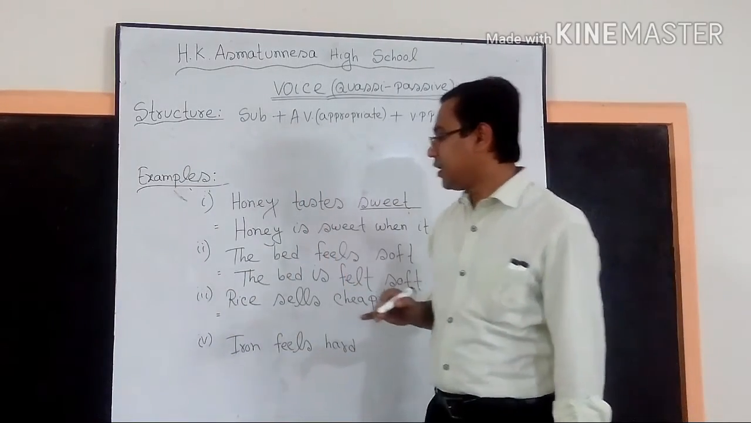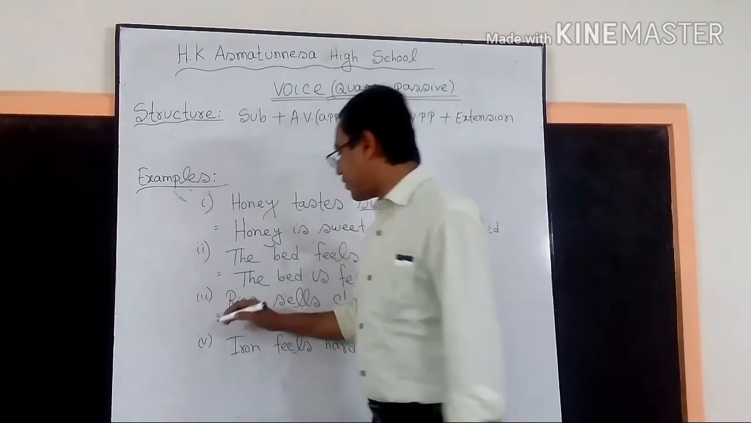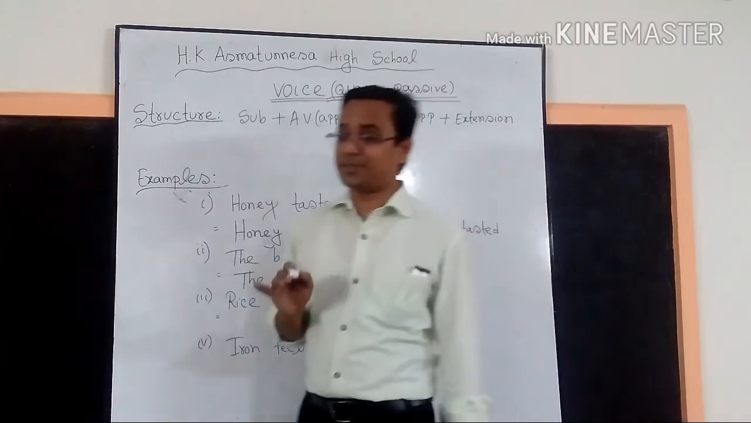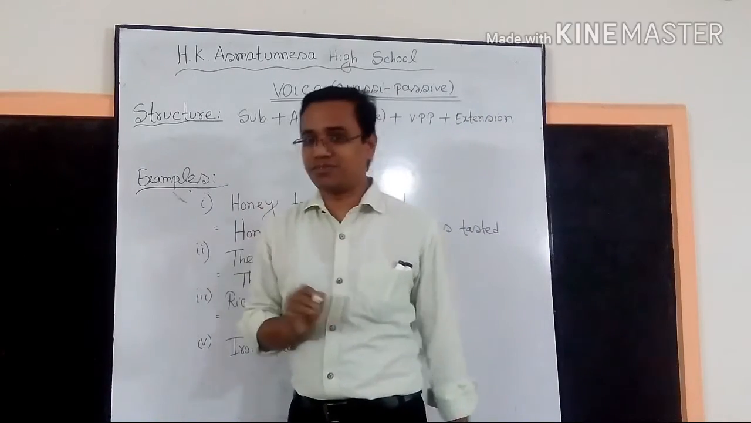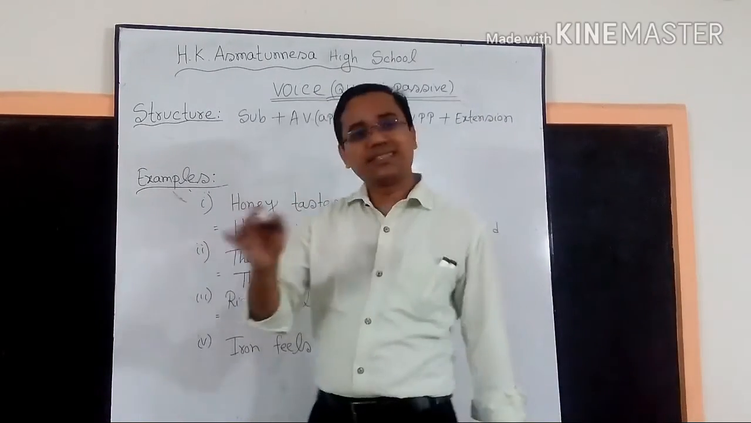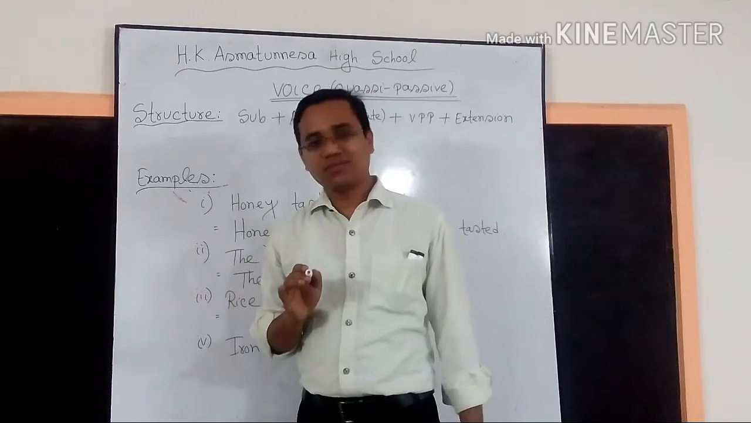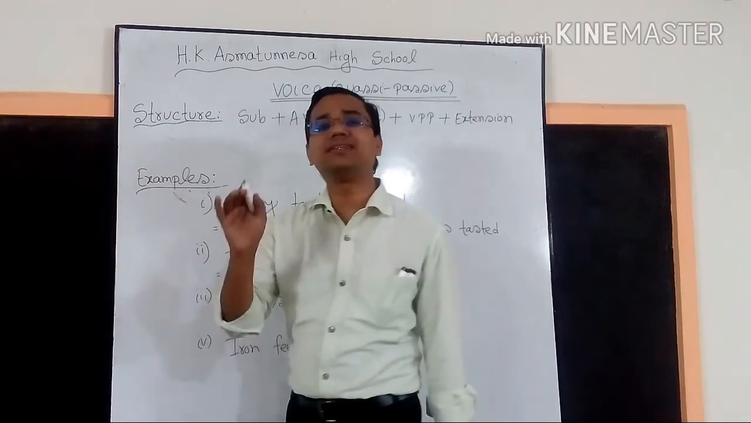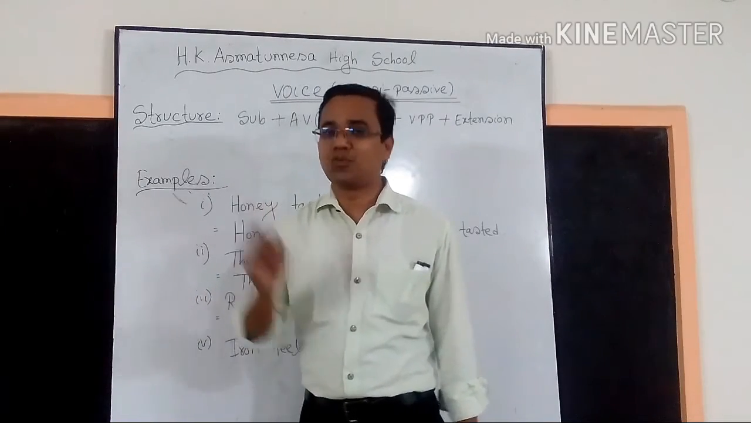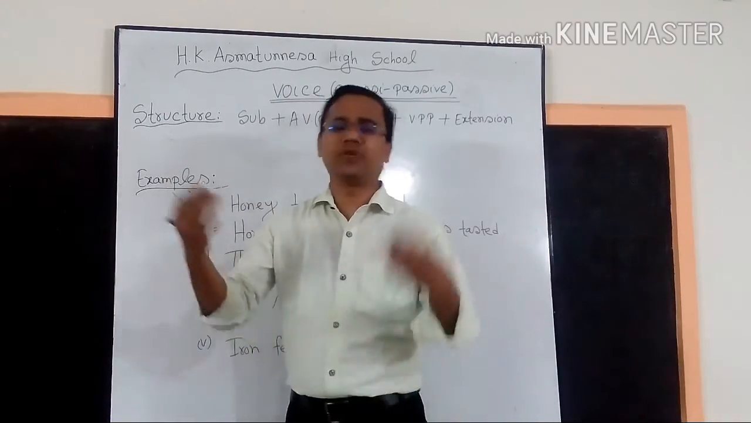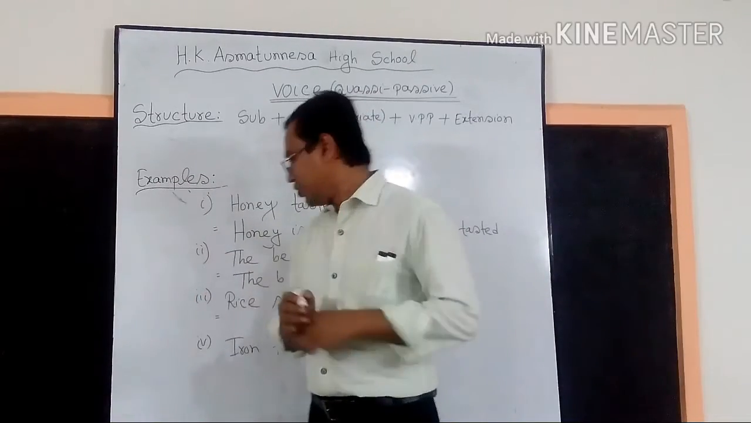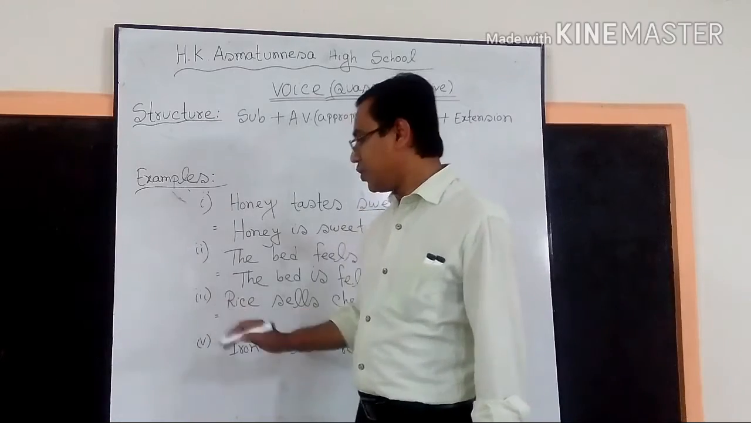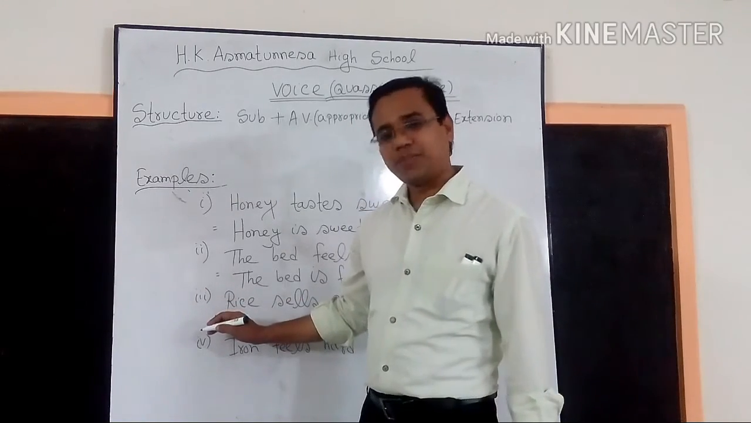Okay. Friends, let us see the third sentence. Rice sells cheap. You ask yourself, can rice sell itself? No, rice can't sell itself. Rather, rice is sold by someone, some salesman or anybody else. Okay, so this is a quasi-passive voice. Okay, we will make it passive voice.